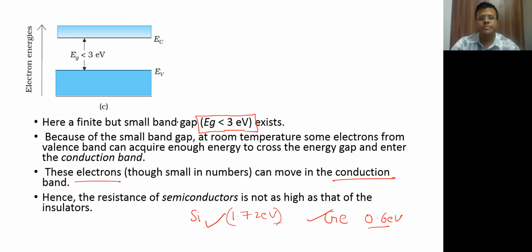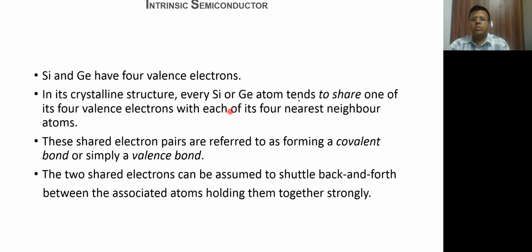All right, can we go ahead from here? So now we are going to talk about an intrinsic semiconductor. When we talk about an intrinsic semiconductor, that means a semiconductor where no impurities are added. We are going to add certain impurities later on, but initially we'll talk about semiconductors like silicon and germanium where you have not added any impurity. And without impurity, we will try to analyze how they function.